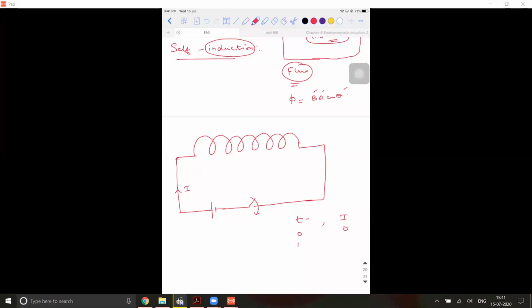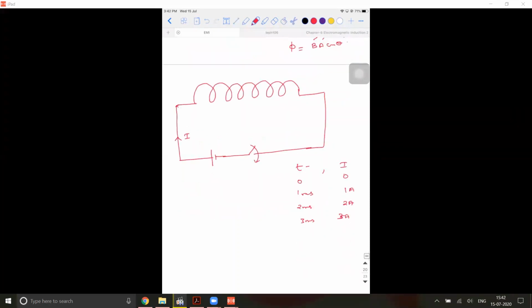Let us say in 1 millisecond, if you try to calculate the amount of current that is present there, let us say its value is 1 ampere. So 2 millisecond, it is 2 ampere. 3 millisecond, it is going in a progressive way like this: 3 ampere, 4 millisecond, 4 ampere, and 5 millisecond, 5 ampere. After 5 millisecond, what will be the case? The current will be constant, 5 ampere, because it is going to be a steady state current. That is the meaning, right?